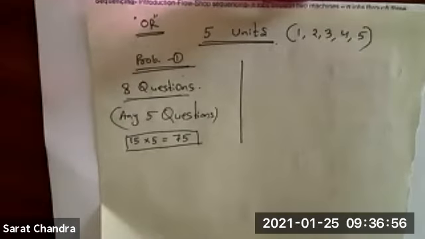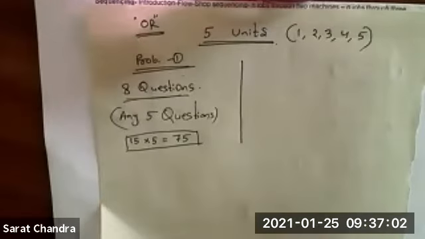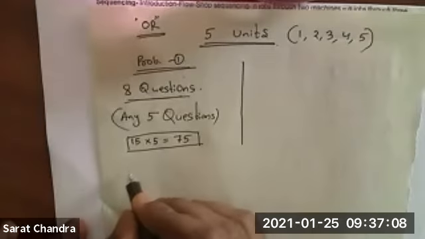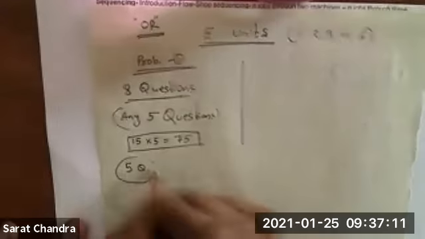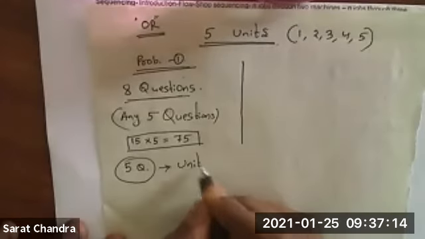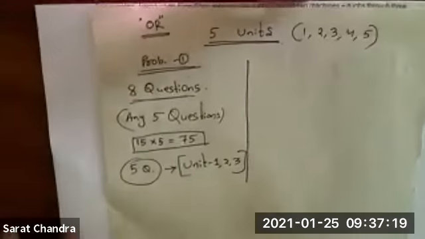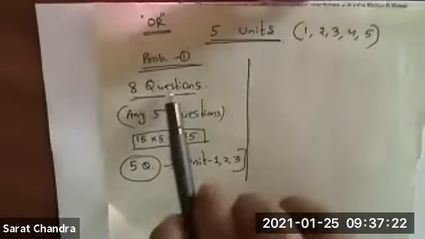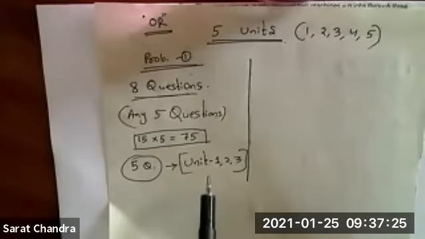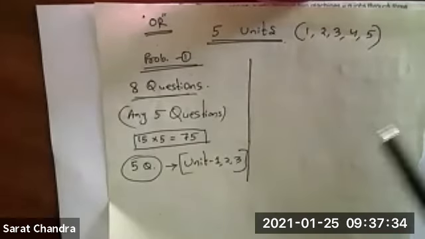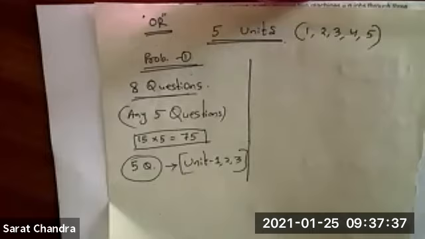What we observed is that out of these 8 questions, normally 5 questions are given from units 1, 2 and 3. That we observed in the last semester, and I think they followed this pattern for almost all the subjects. So what is the first probability?